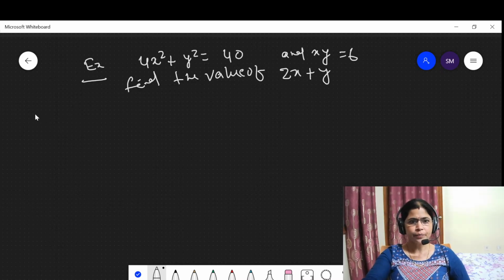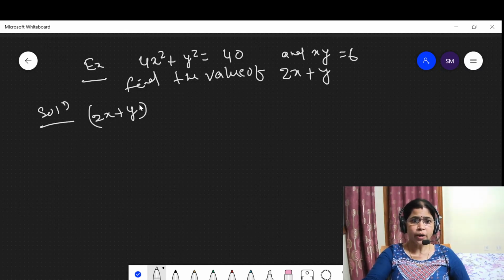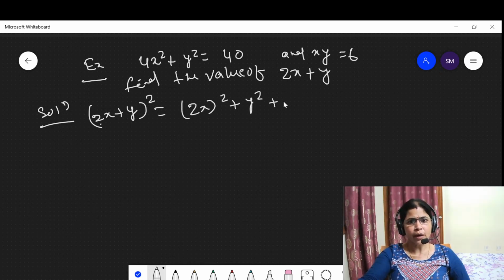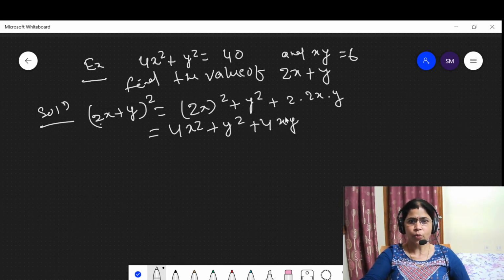Look at here. Now let us solve. Take (2x plus y) whole square. This is (a plus b) whole square, which is equal to a square plus b square plus 2ab. Then this is 4x square plus y square plus 4xy.